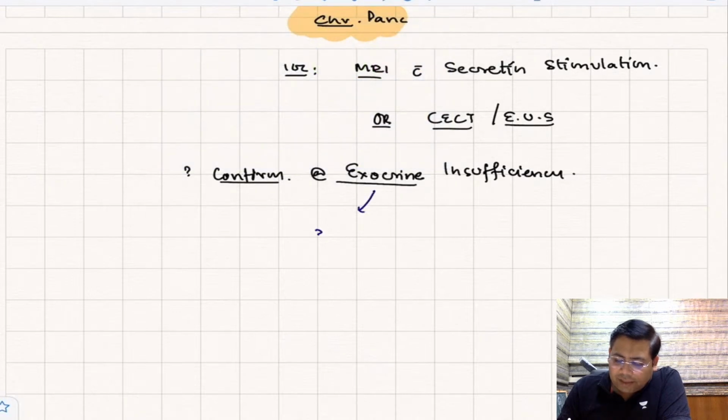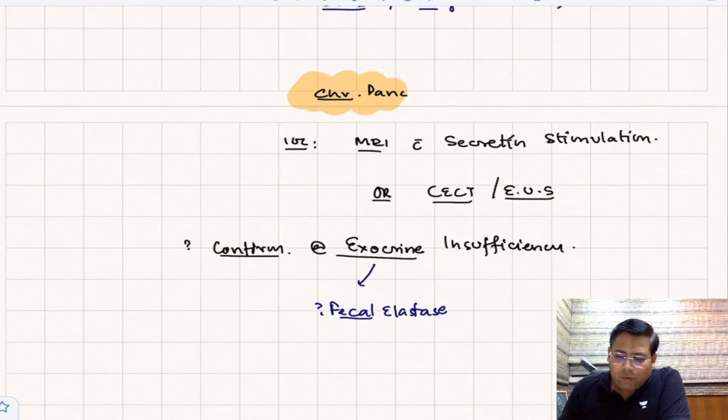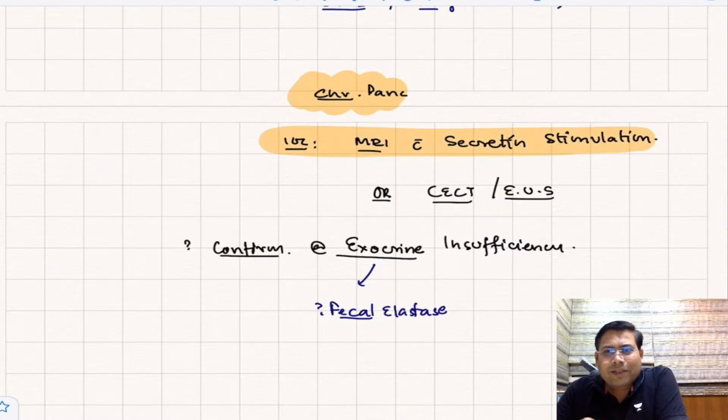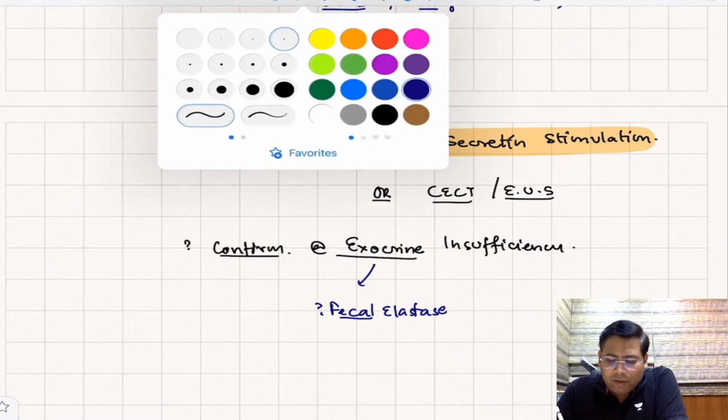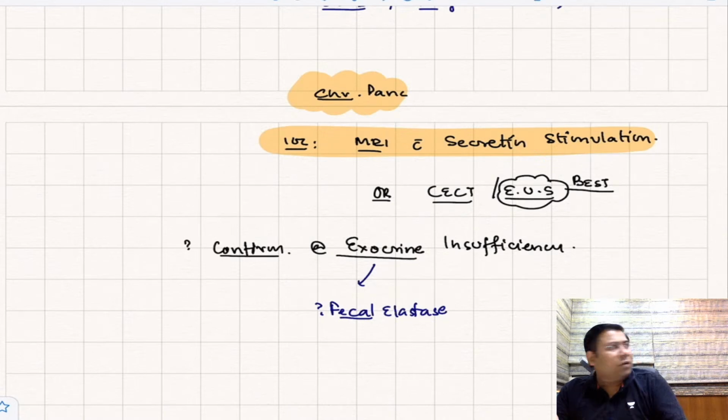Answer is, students, fecal elastase. And then there are some urinary breakdown products. When you use sodium laurate and give it to the patient IV, then you check the breakdown product of that sodium laurate in the urine to estimate. Yes, but always remember, the investigation of choice, or you can say the gold standard, is MRI. But if you talk about the best, EUS is always considered to be the best investigation nowadays. Look, let me tell you what is the concept of gold standard.